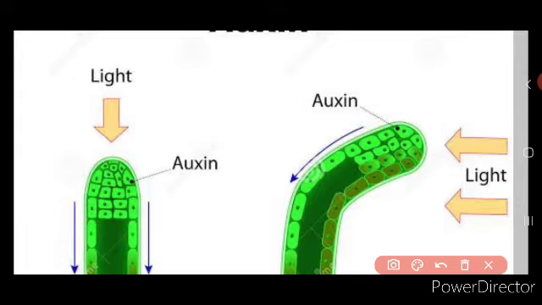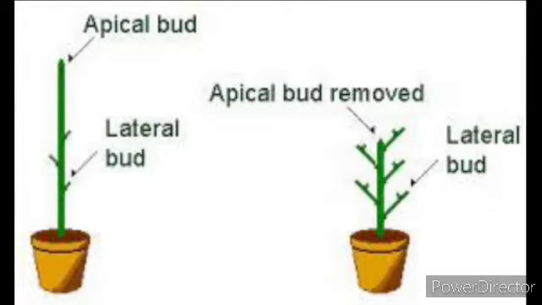It induces root formation even at low concentration, and it inhibits at higher concentration. What do you mean by inhibits at higher concentration? It arrests the growth of root formation at higher concentration levels.